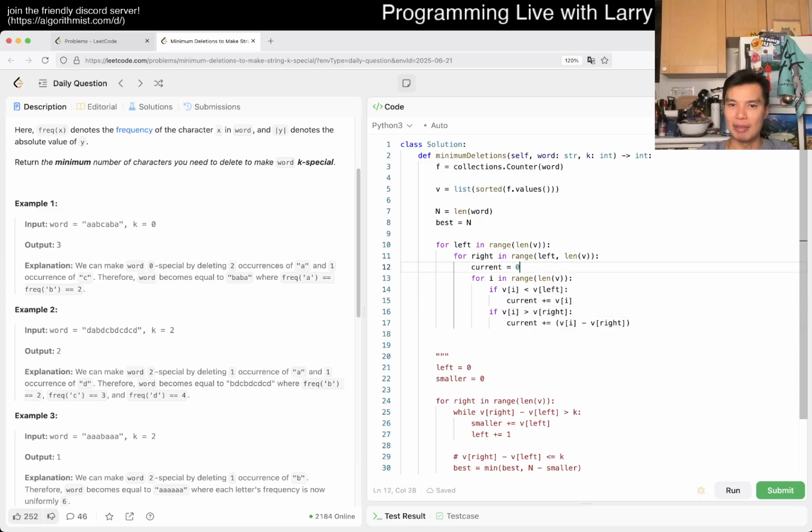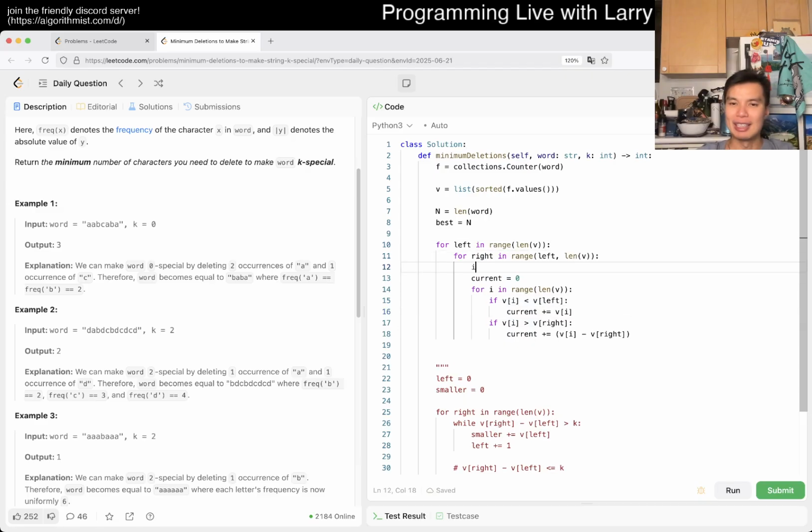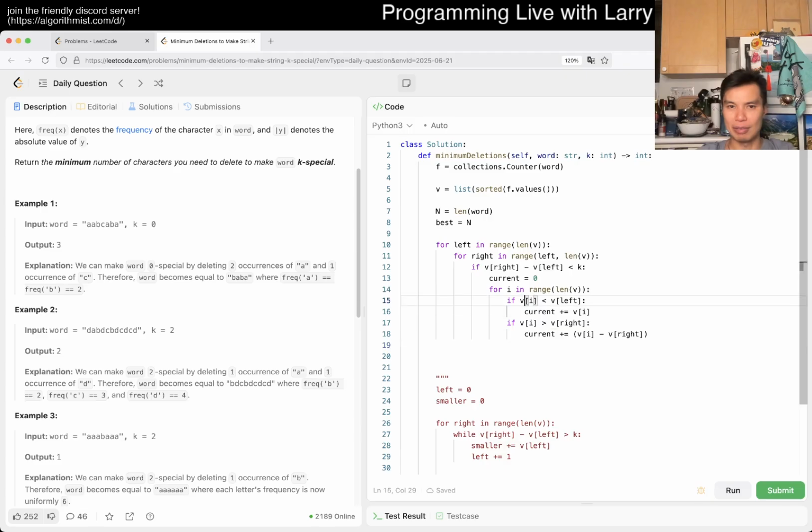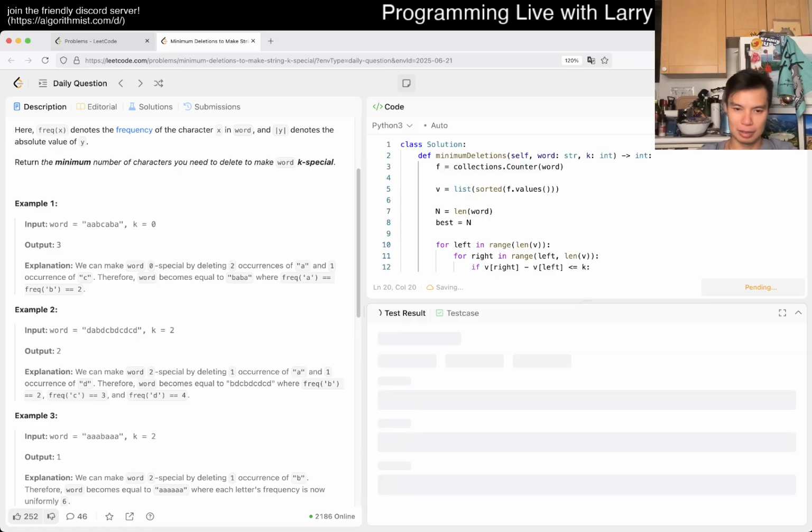And I forgot some stuff, which is that if v of right minus v of left is less than or equal to k, then we do this loop, and then best is equal to min of best and current. And then that's it, hopefully.